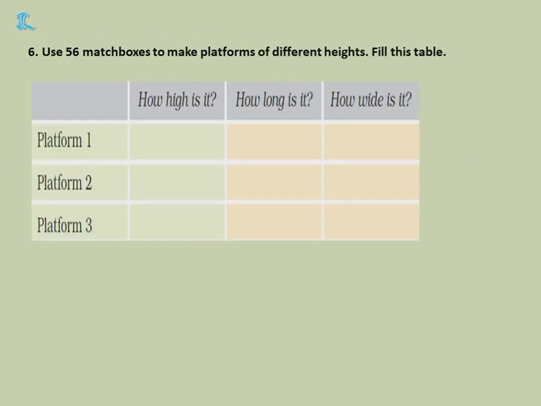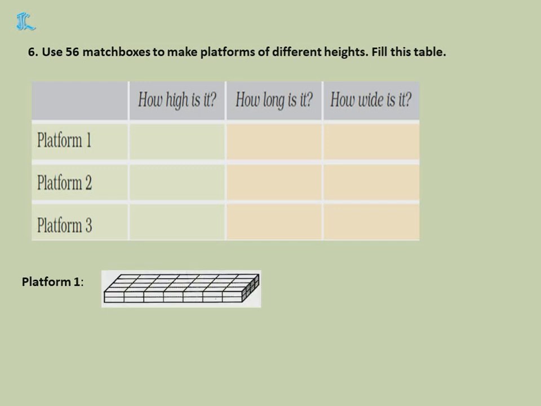Use 56 matchboxes to make platforms of different heights. Now they're asking you to use how many matchboxes? 56 matchboxes and then fill it. For example, platform 1, and they ask you to do the top view drawings also. So those drawings are these only which I am doing here. Now, for example, if this is the platform which I made. In one layer, see how many I'm keeping?